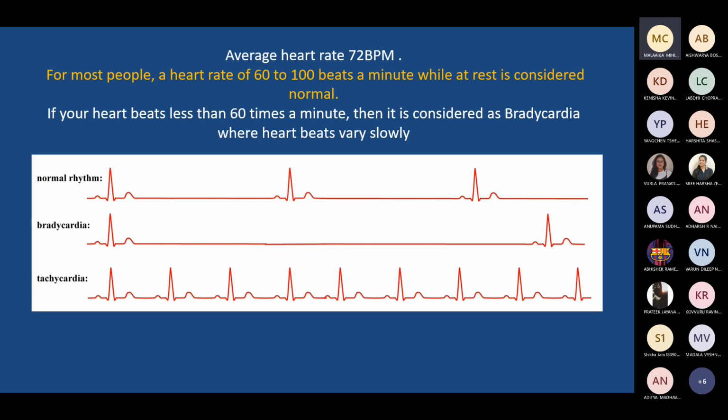Now see here, I have just given, for example, the rhythm of the heart or some waves in the case of normal, bradycardia and tachycardia. You can see the number of cycles here, normally say 3, may be seen reduced to 2, or increased here. Maybe 3, 4, 5, 6, 7, 8, 9. Around 9 or 10 are there, right?